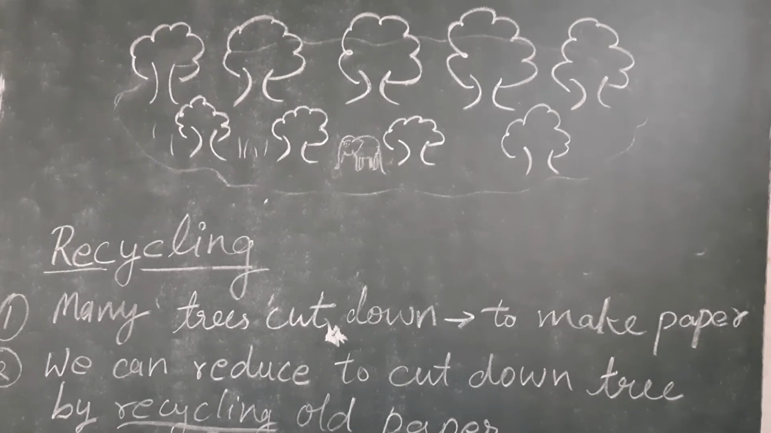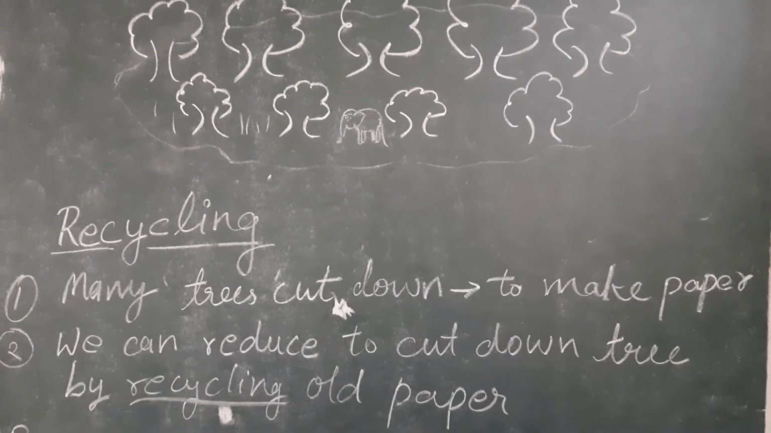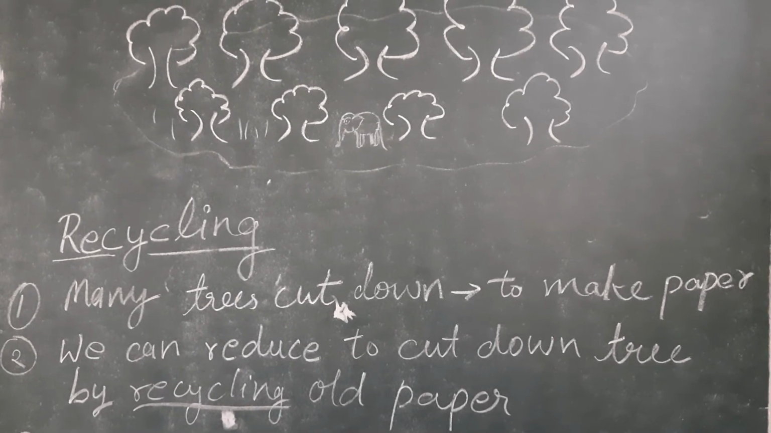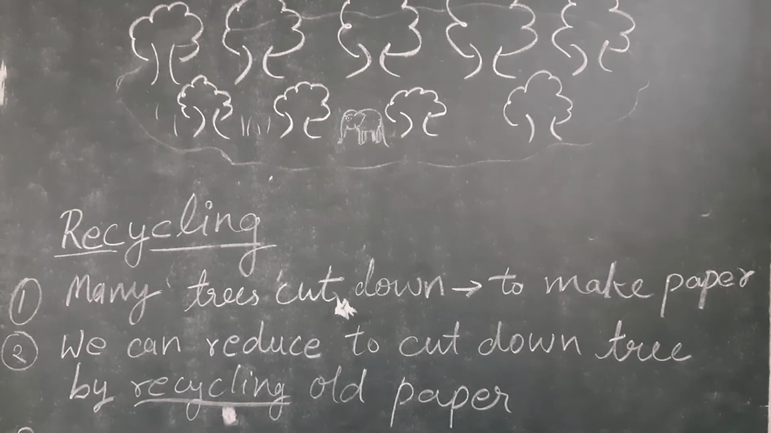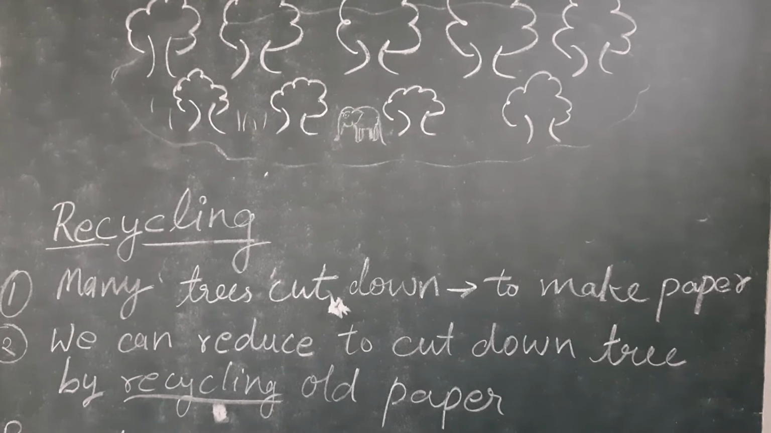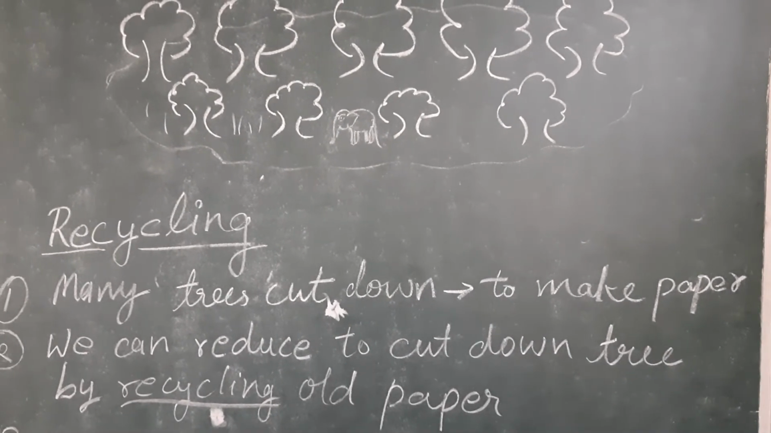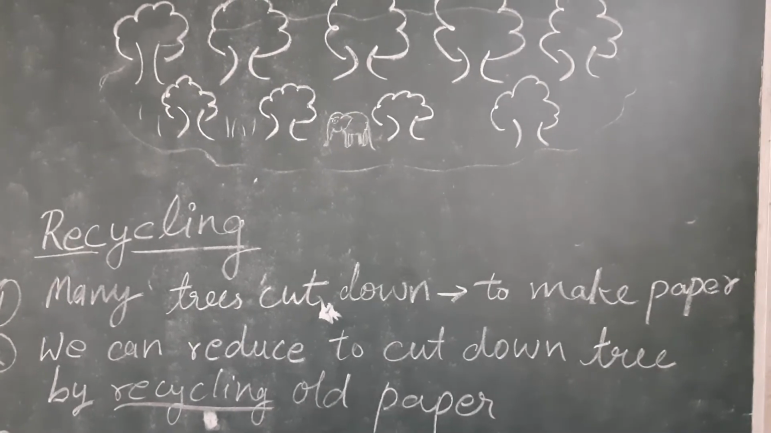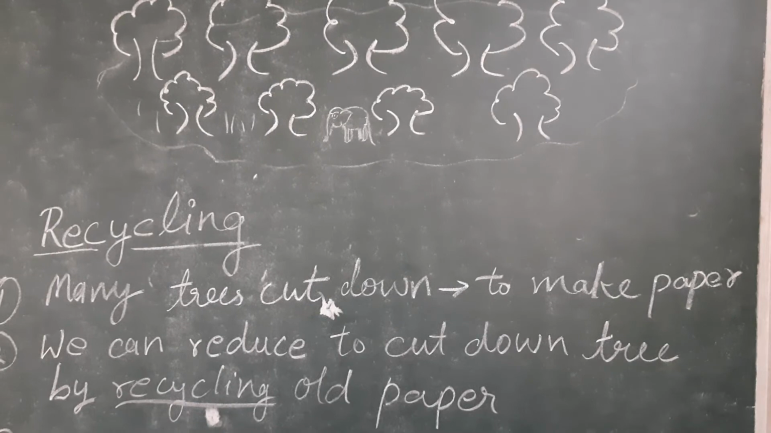Second point, we can reduce to cut down the tree by recycling the old paper. Okay, we cannot stop using paper. अगर हमें trees बचाना है तो ऐसा नहीं है कि हमें paper use करना ही रोक देना, but we can recycle also the old paper. So this new technique has been developed by the scientists कि हम पेपर को recycle कर लेते हैं और recycle करके हम फिर से दोबारा से पेपर बनाते हैं.